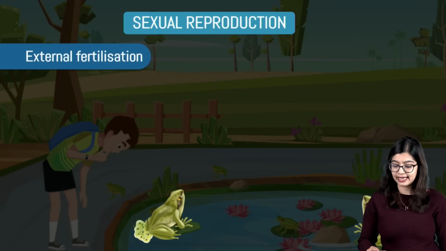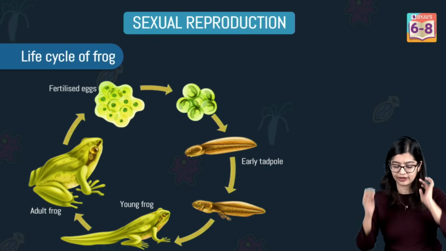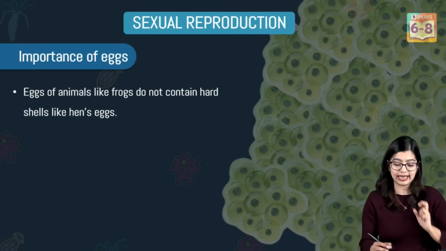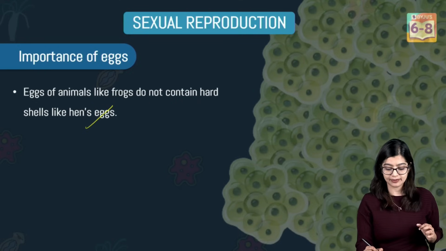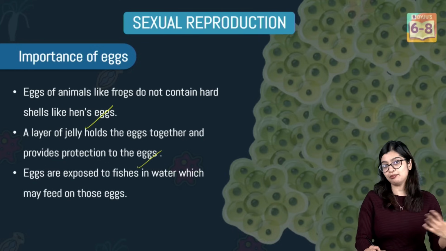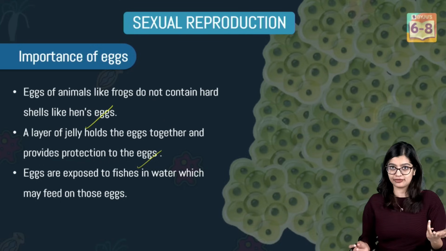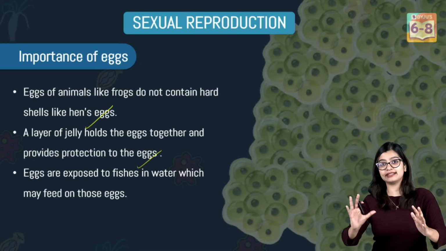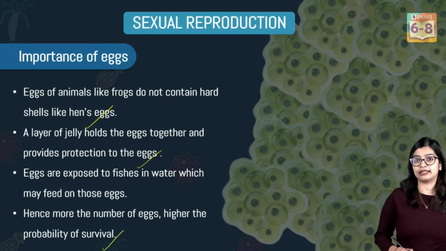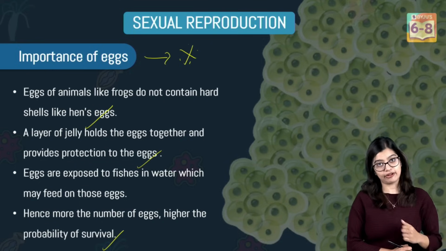In the case of external fertilization, the eggs are quite different. Just to go a little bit ahead, the eggs are not like the hen's egg, which is very hard. Rather, they are slightly softer and are held together by a jelly that provides them protection. The eggs which get exposed at times might get eaten by other fishes. But nonetheless, that is the reason why a large number of gametes are produced. So a large number of eggs are there, and the possibility of survival is higher. This is one thing to remember with respect to external fertilization.